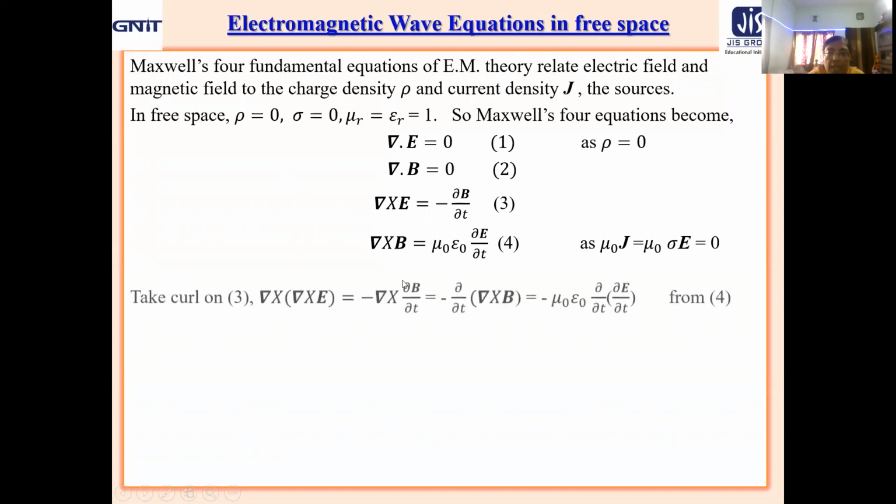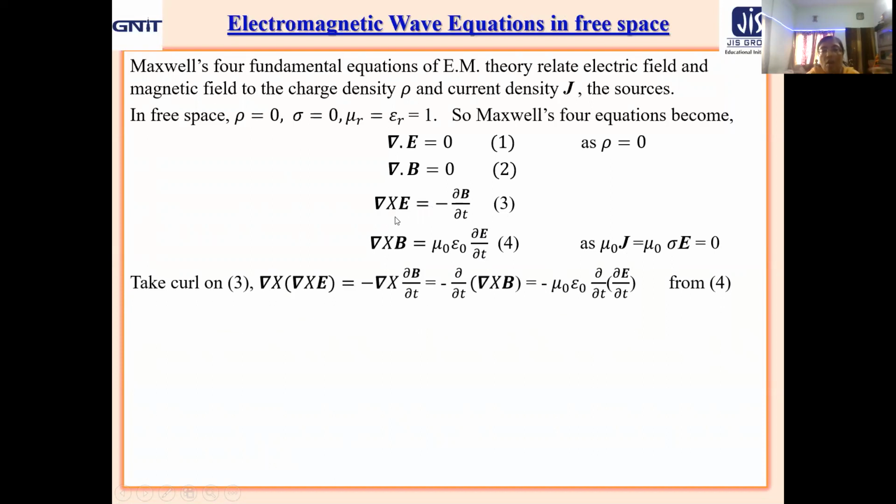Okay. Let us now take curl of equation 3. So del cross E equal to minus del cross del B del t, equal to minus del del t of del cross B. Here we have interchanged the space derivative and the time derivative because they are independent of each other. So we can interchange their position without changing the result. Now, minus del del t of del cross B.